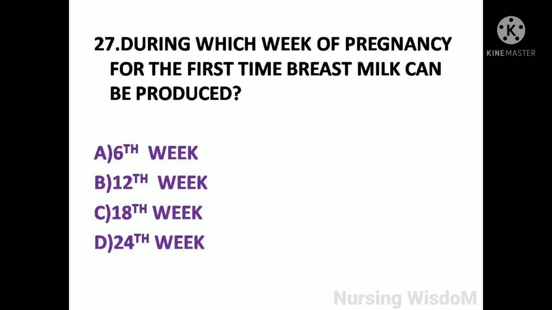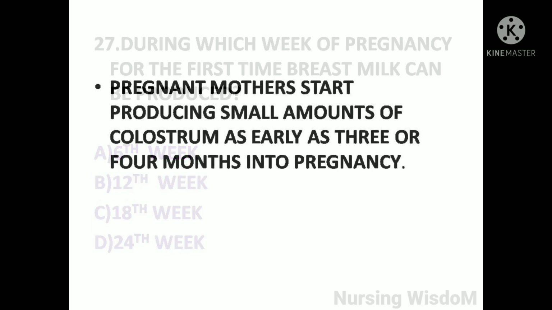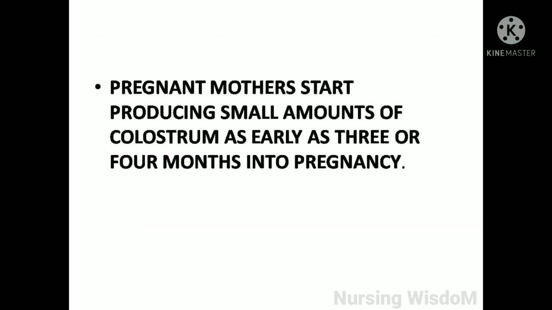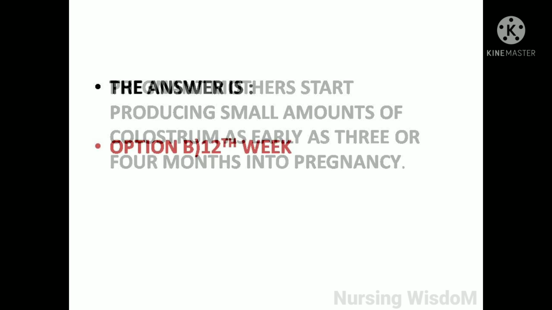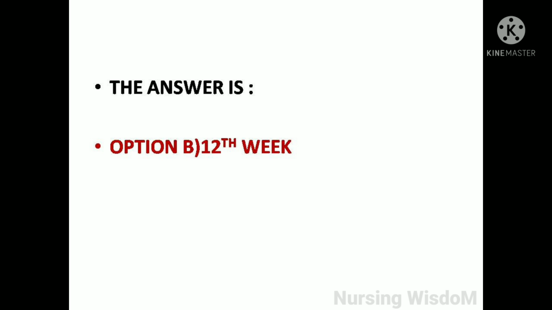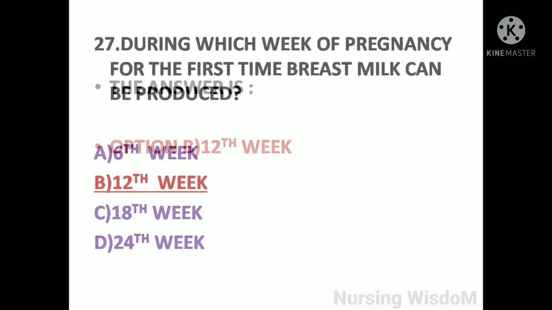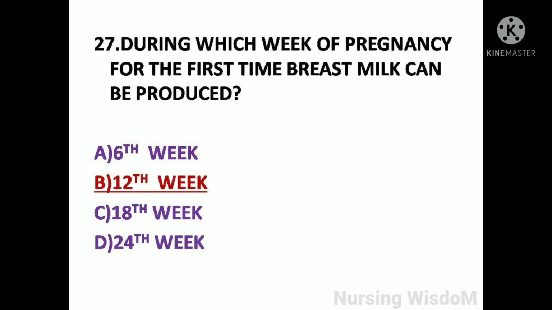Option A, 6th week. Option B, 12th week. Option C, 18th week. Option D, 24th week. Pregnant mothers start producing small amounts of colostrum as early as the 3rd or 4th month into pregnancy. So here the answer is option B, 12th week. During which week of pregnancy can breast milk be produced for the first time?